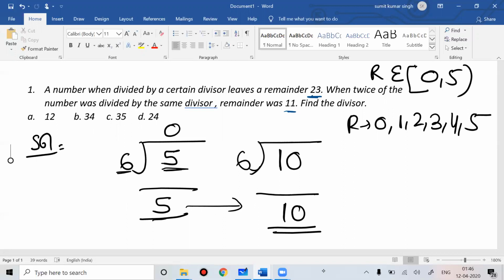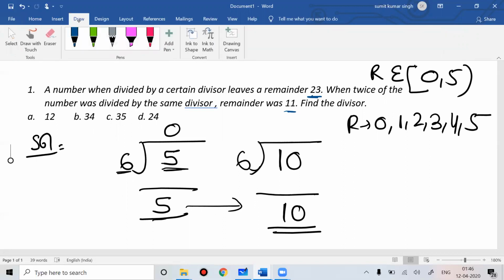When you talk about your remainder, it will be between 0 and 6, where 0 is inclusive but it can't be 6. And your remainder should be an integer. Everyone understand what open bracket and close bracket mean.